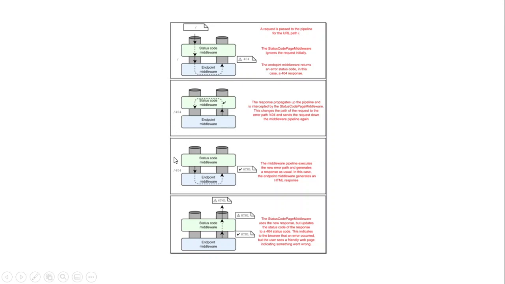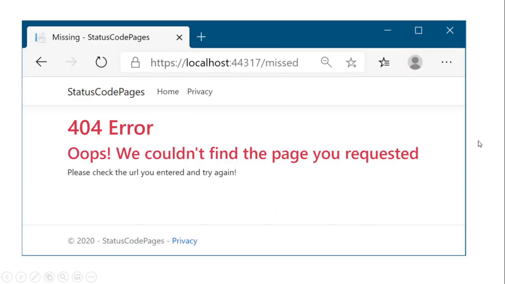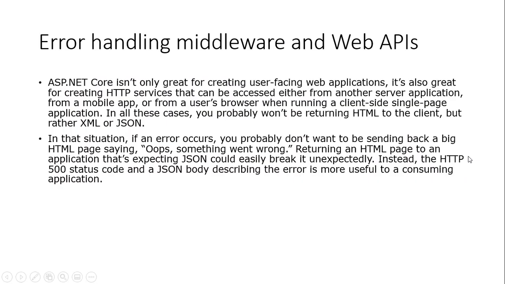The endpoint middleware gets the request again to process that particular page, because this is not user friendly. So the endpoint middleware processes the request for 404 and responds. It will give the HTML response back to the browser. The second time it got the request. See here, now this is a user friendly 404 error message. Oops, we could not find the page you requested. This is a user friendly message.